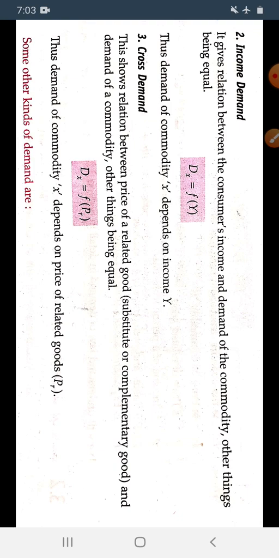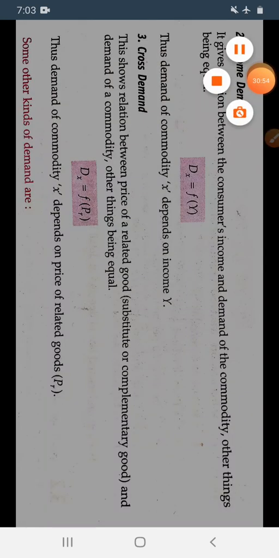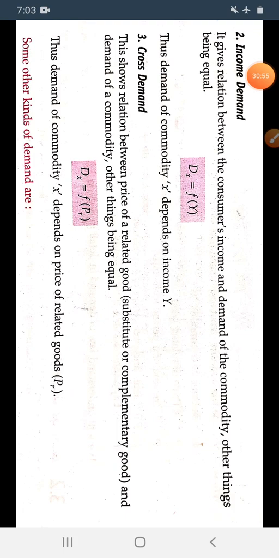What is the price of the related good? It is totally dependent upon this, कि demand of any commodity means when we are demanding more and more X commodity, what will be the price of the Y commodity? It is totally interrelated to each other. This is called the cross demand. Okay. Next, there are also some other kinds of demand we will discuss in another class.